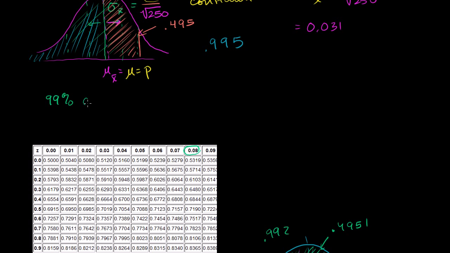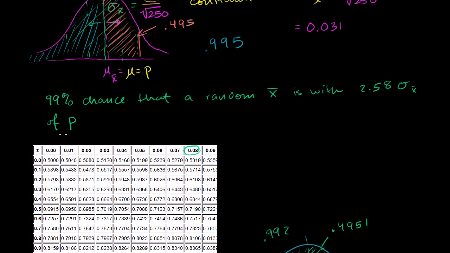99% chance that any random sample mean is within 2.58 standard deviations of the mean of the sampling distribution of the sample mean, which is the same thing as our actual population mean, which is the same thing as our population proportion, so p.